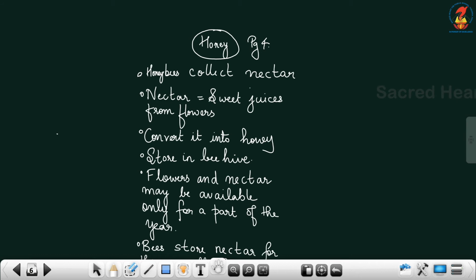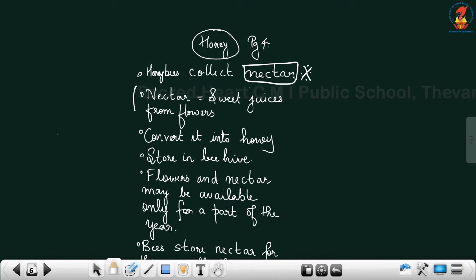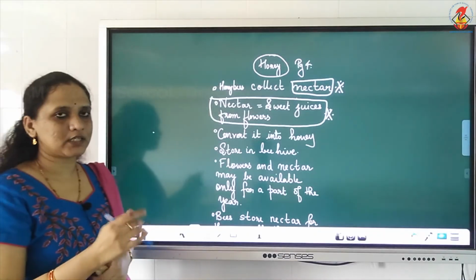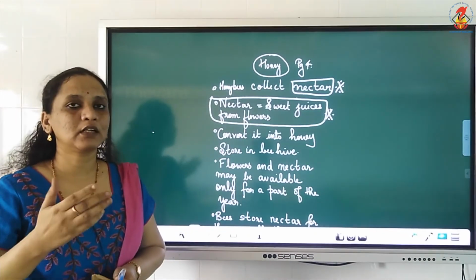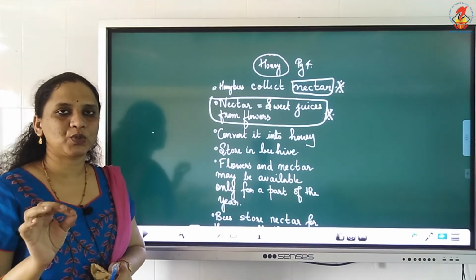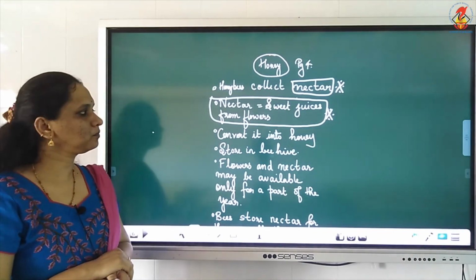We have come across an important term here. What does nectar mean? Nectar means sweet juices from flowers. Very important. Nectar, who collects it? Honeybees. What is this nectar? It is the sweet juice in the flower.